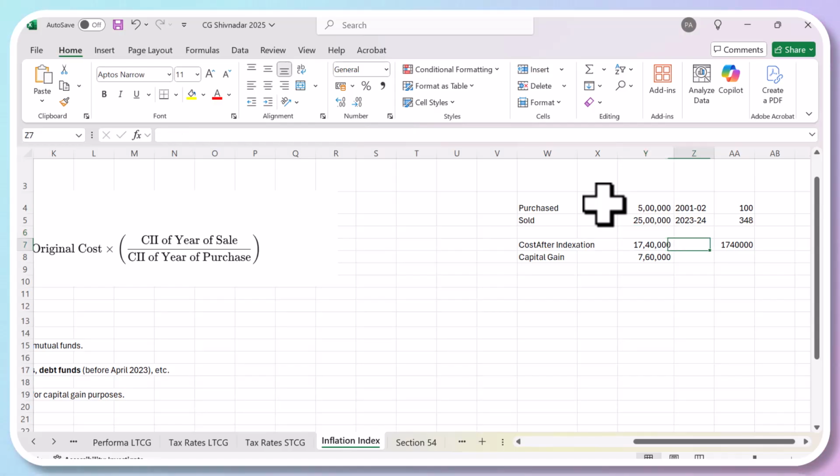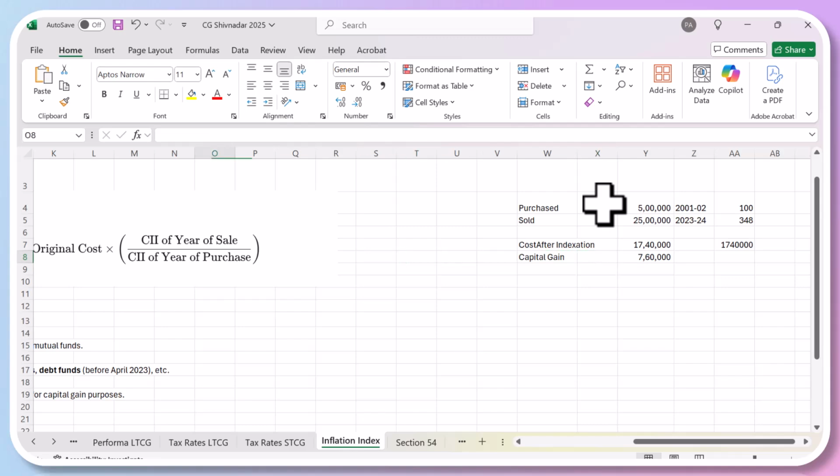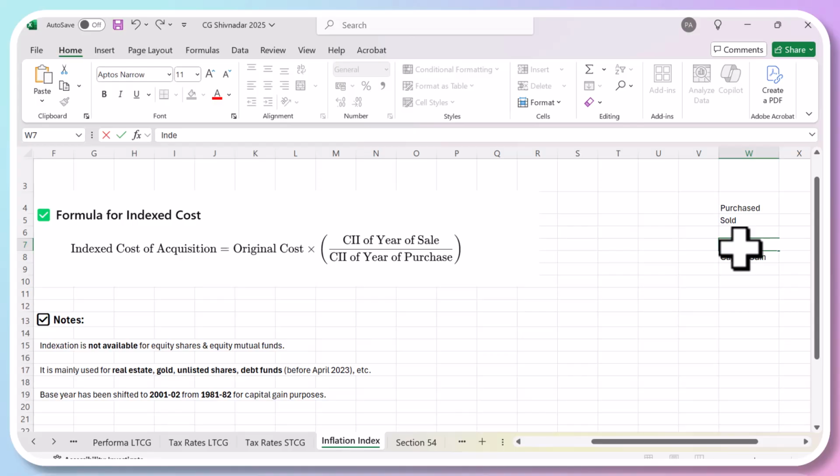So how we do it basically is that I'm just going to use the formula here again. You take this 5 lakhs into 348 divided by 100. So the formula is like this, which is given here. Index cost of acquisition is equal to original cost into the cost of inflation index of the year of sale divided by year of purchase. So you have to take when you sold it, what was the index, and when you bought it, what was the index. Multiplied by the original cost, you will get index cost of acquisition.